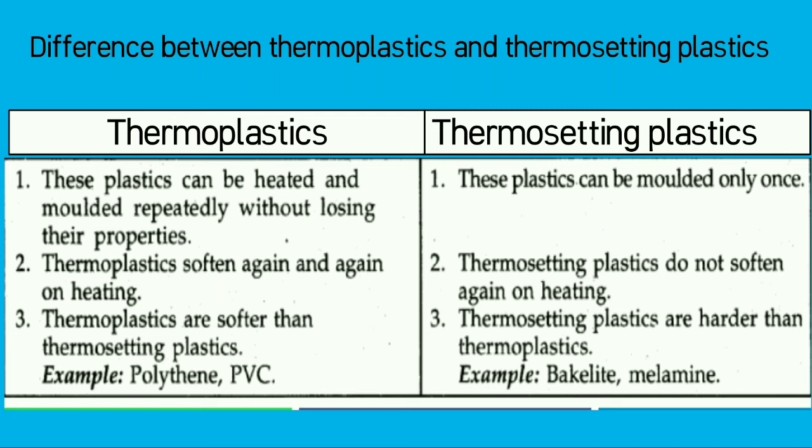Thermoplastics soften again and again on heating. Thermosetting plastics do not soften again on heating. Thermoplastics are softer than thermosetting plastics. Thermosetting plastics are harder than thermoplastics. Examples of thermoplastics are polythene and PVC. Examples of thermosetting plastics are bakelite and melamine.